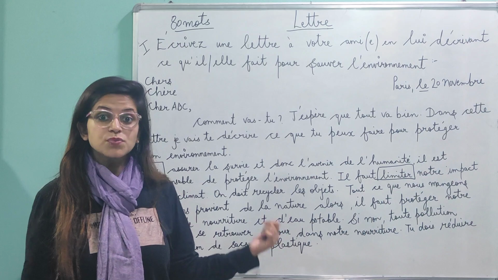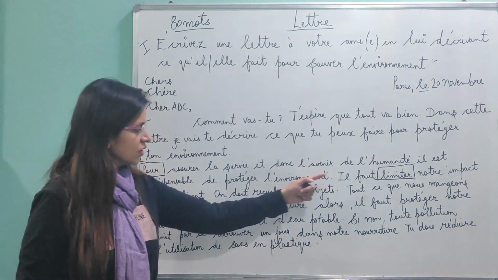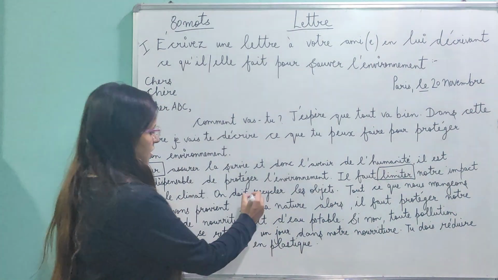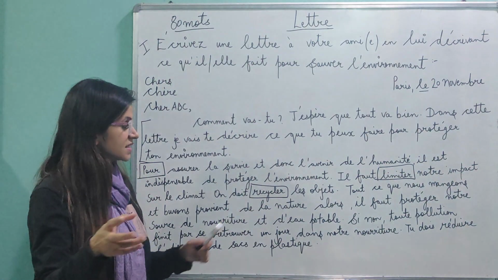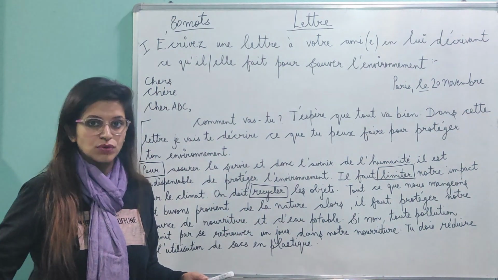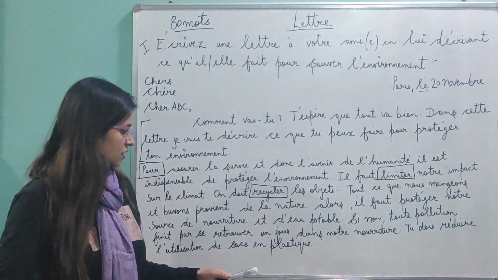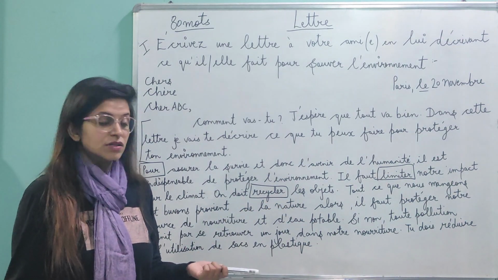The next structure is where you use the devoir verb. One was il faut. Next is on doit. On doit is like one must. Again, second verb is in the infinitive form. So different kinds of sentences, same you can use for the health letter also. Il faut and on doit. One must do this. On doit recycler les objets. We must recycle the objects.